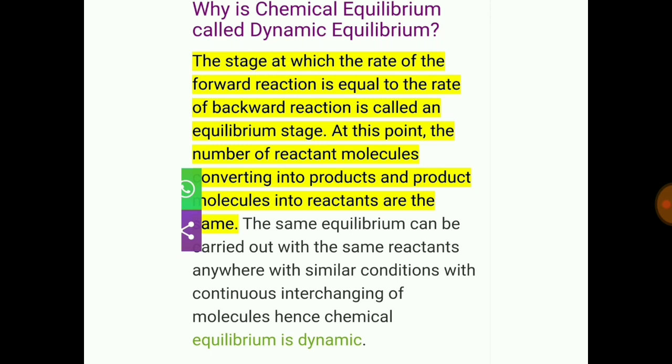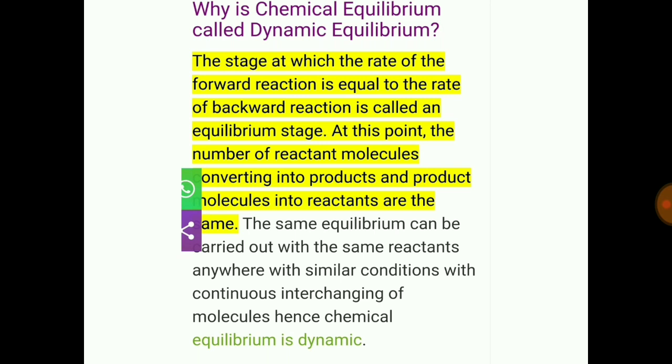Why is chemical equilibrium called dynamic equilibrium? What is the reason? We know the stage at which the rate of forward reaction is equal to the rate of backward or reverse reaction is called the equilibrium stage.